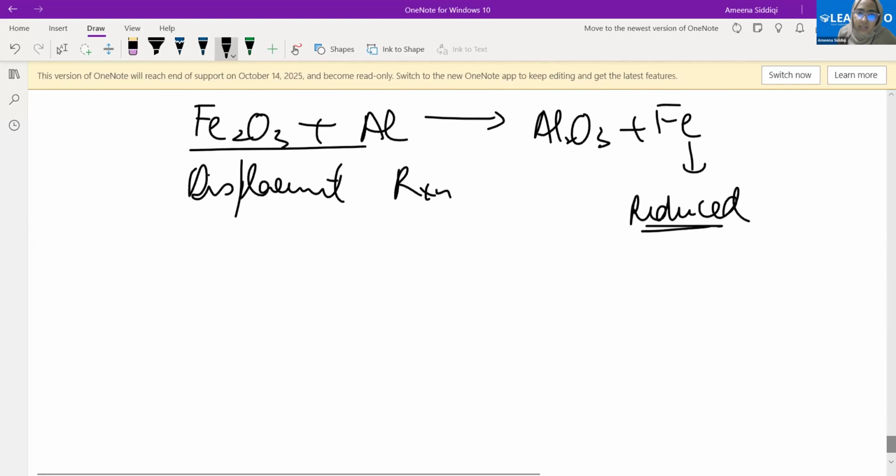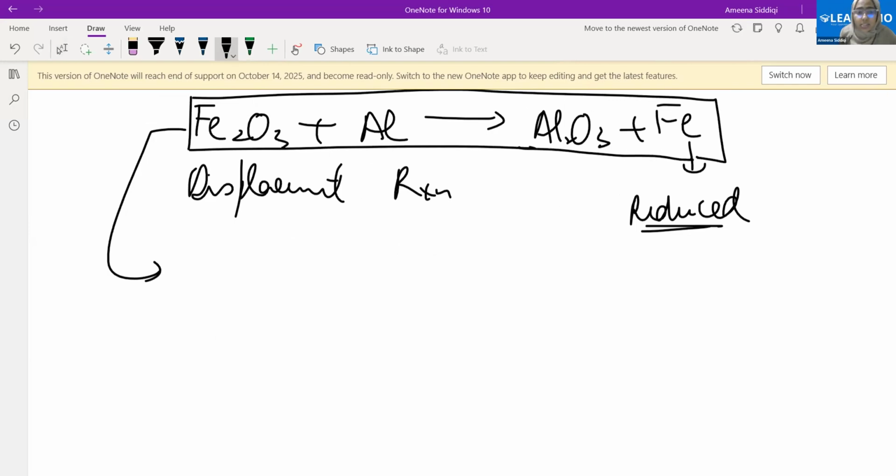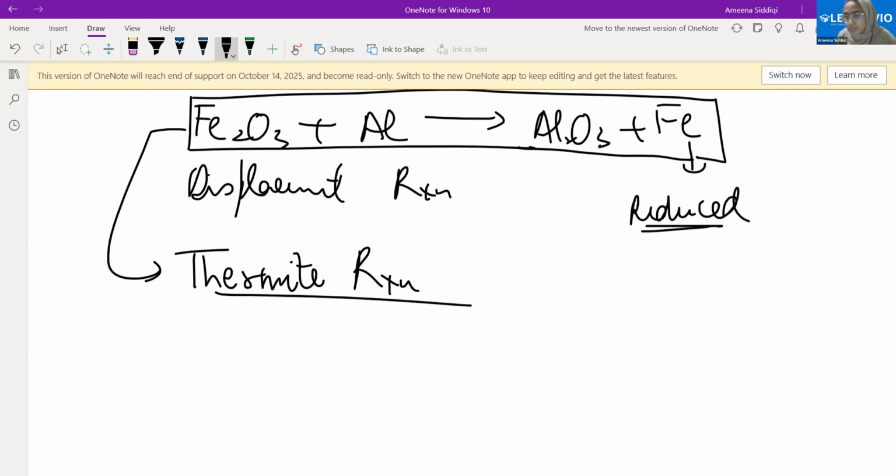See, this specific reaction, which is the reaction of the ferric oxide with aluminium to give you the aluminium oxide and iron, is a very important process, and it has a name, which is the thermite reaction. What is this reaction called? Thermite reaction. And this reaction is highly exothermic.